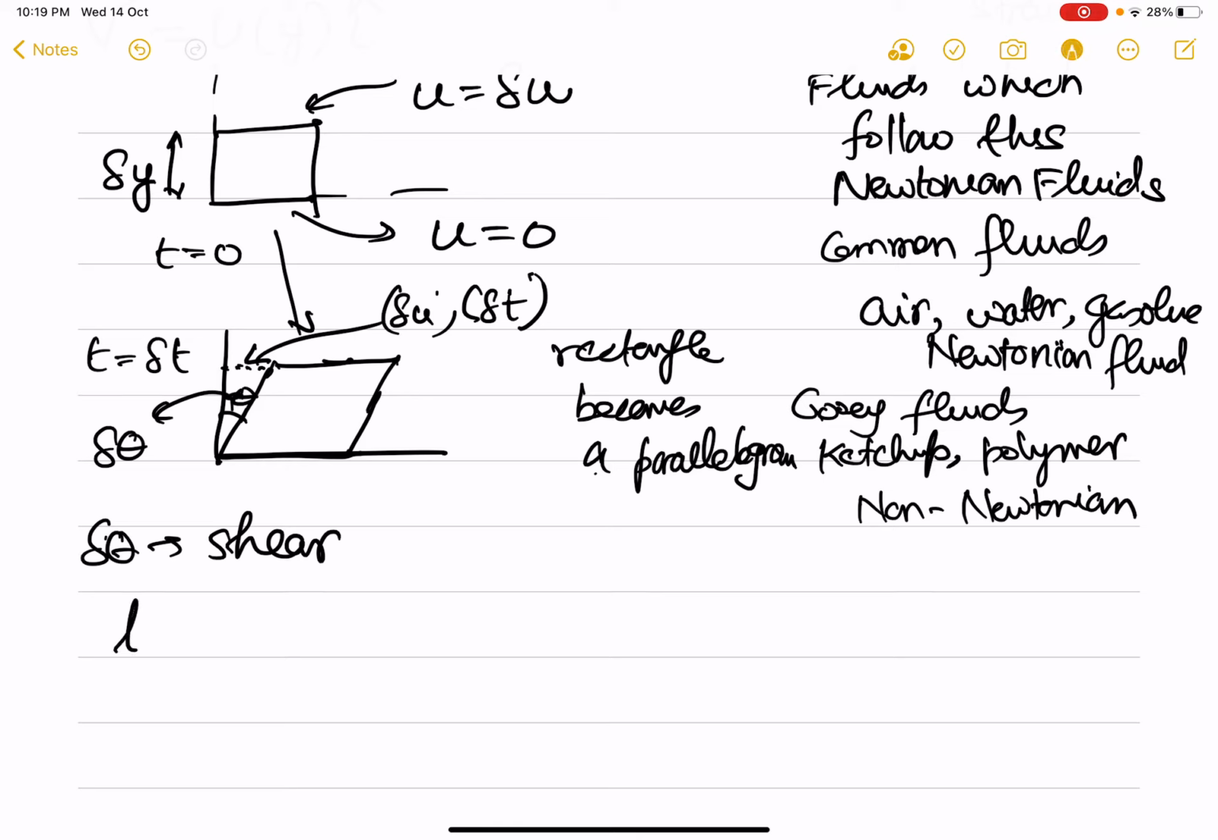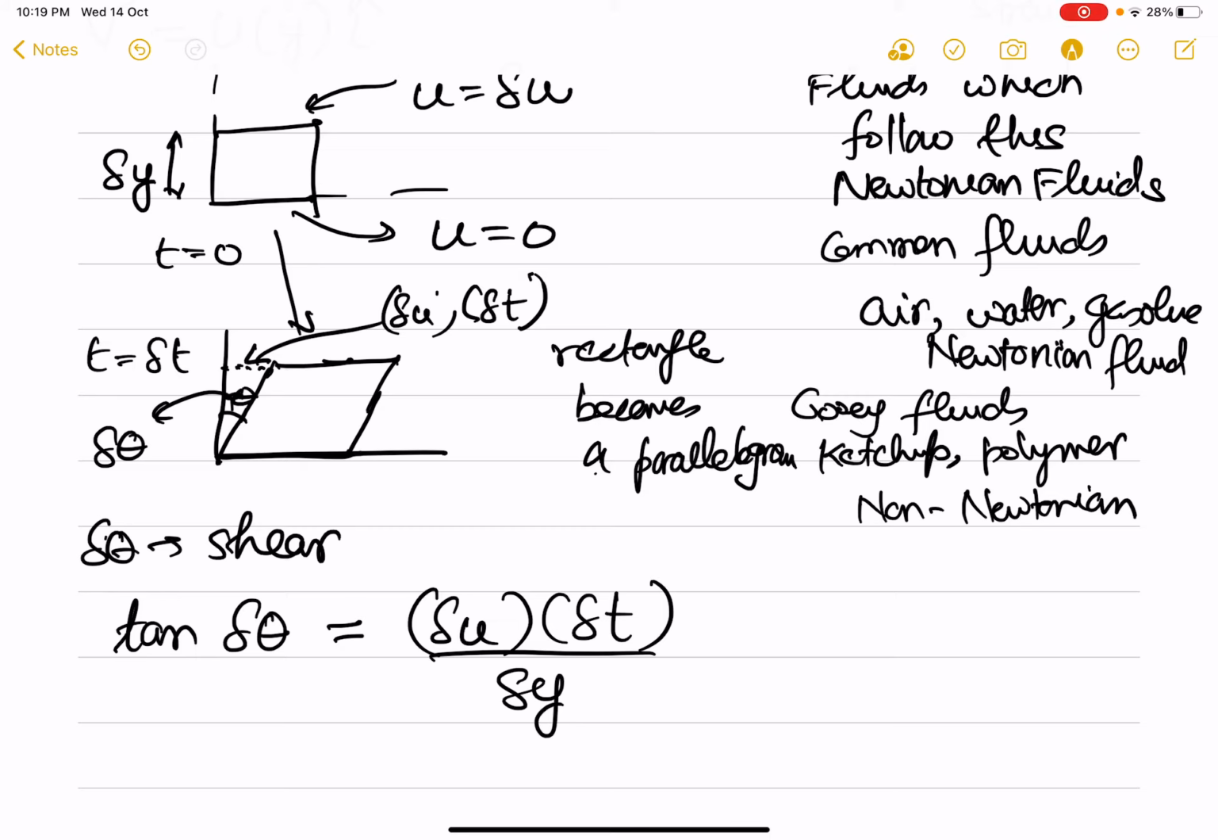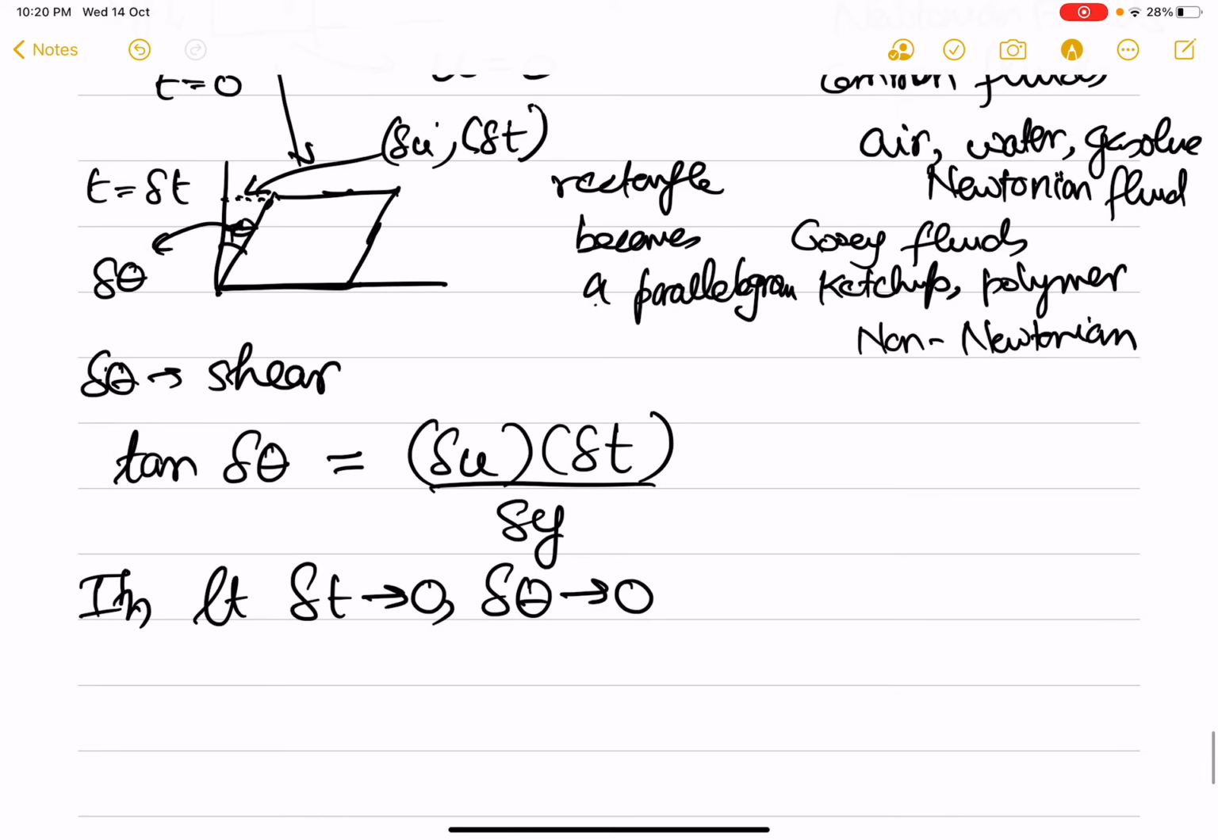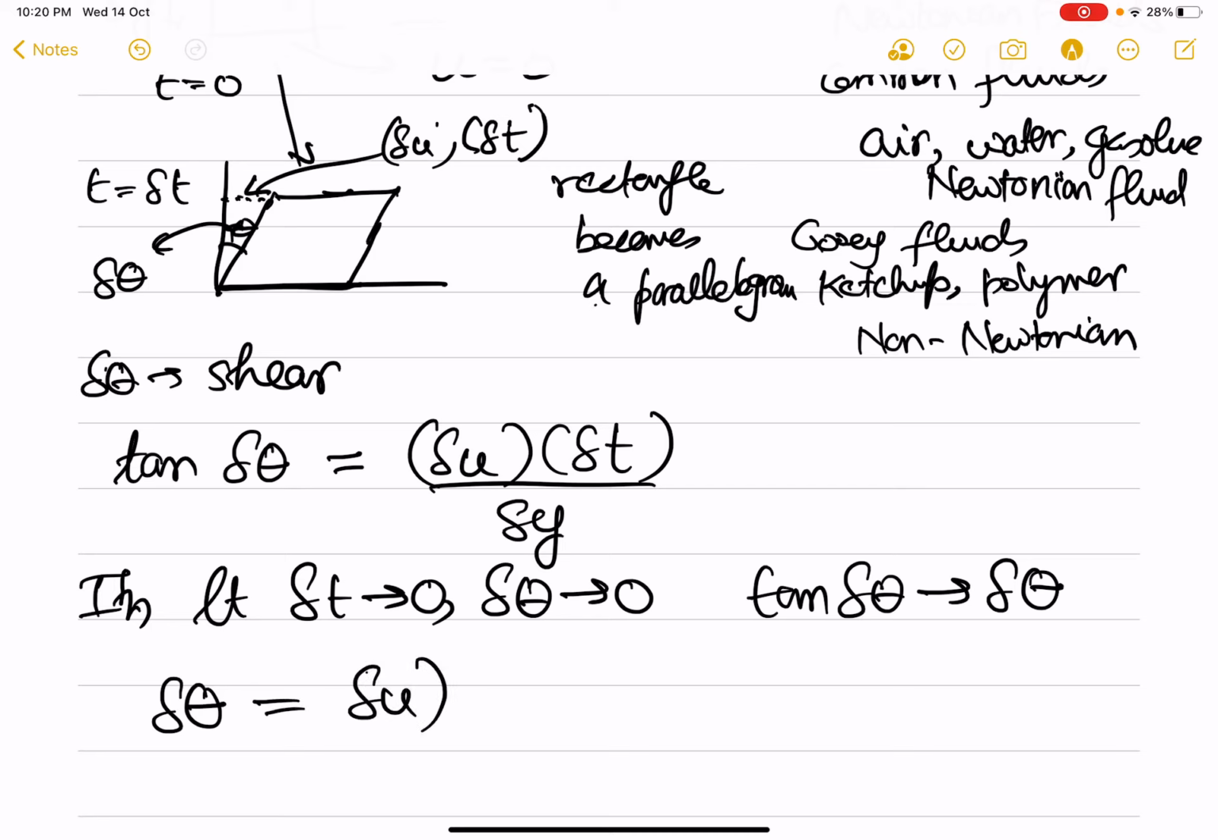And from here it is very clear, tan(delta theta) is equal to delta u delta t divided by delta y. And in the limit delta t tends to 0, delta theta goes to 0 because it is a finite velocity. So tan(delta theta) can be written as delta theta, and what we get is delta theta is equal to delta u delta t divided by delta y.